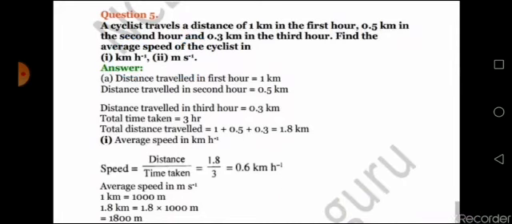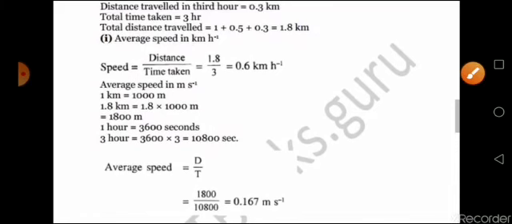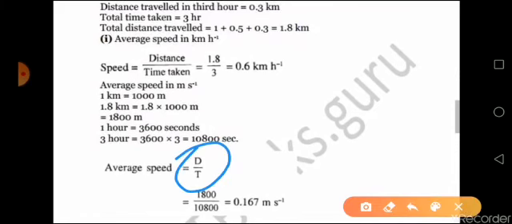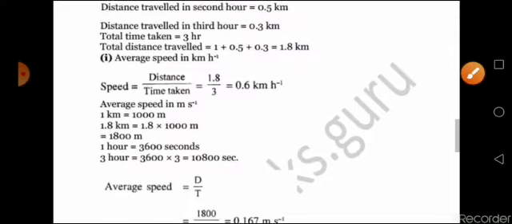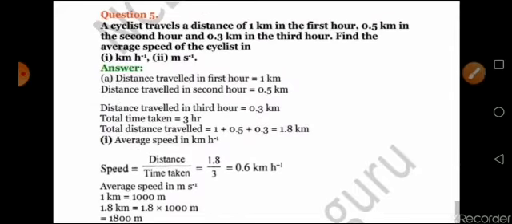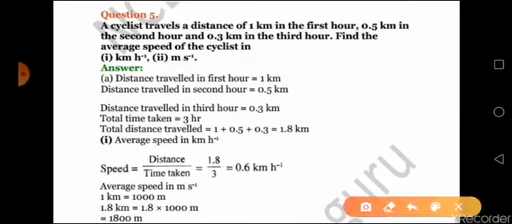Now already you know that the average speed means the total distance travelled upon total time taken. Now for that, first you have to find out the distance. See, 3 cases are given here, right? So you have to first find out the distance in each case, and then add it together. Time you have to calculate, add it together, total distance and total time you will get. Just apply it directly in your equation, you will get the answer. Clear?